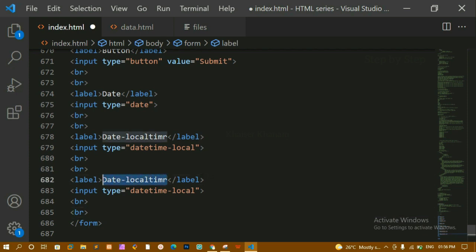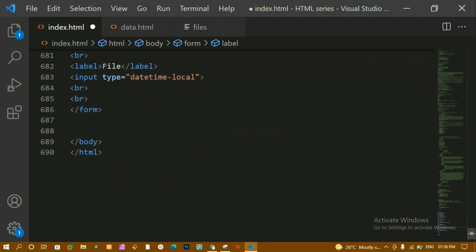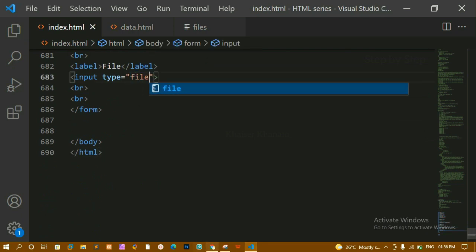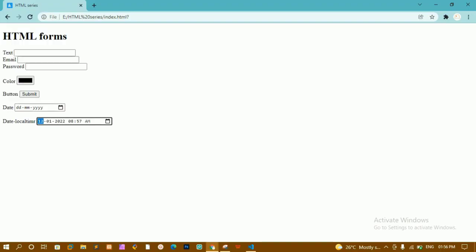Let me just remove this, and here I'll be writing file, and let me just change the spelling here, and here I'll just write the type as file. I'll save this. Now this is very useful for selecting the images. Whenever you are using images, you can see it will be providing like this. I can just select any image.